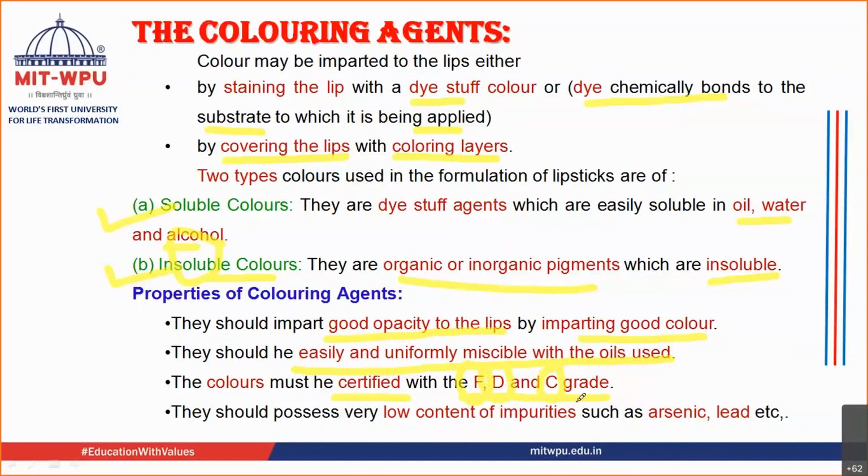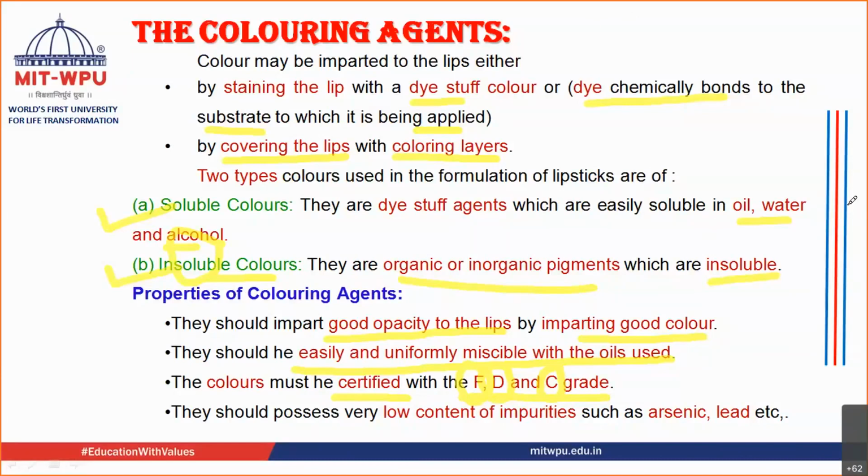So if there is one color which is certified as D and C, it means it can be used in drugs as well as in cosmetics. If something is certified as F, D, and C, all three grades, it means it can be used in food also, in drugs also, and in cosmetics also. If a cosmetic color is certified only with C, it means it can be used only in cosmetics. And if there is no certificate, then those colors are not useful in food, drugs, or cosmetics.